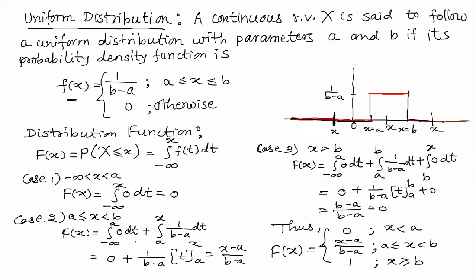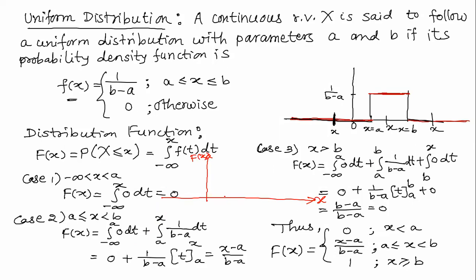Yes, I will use red color in there for the distribution function. Here, x versus capital F of x.